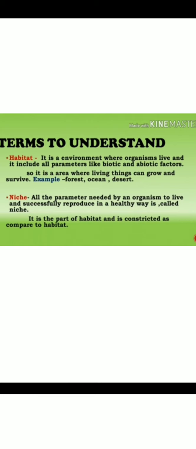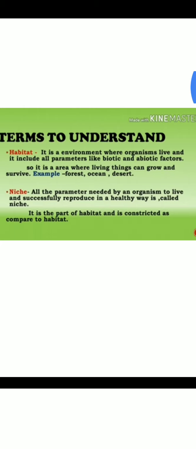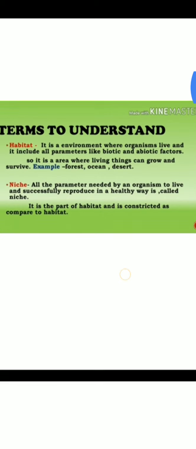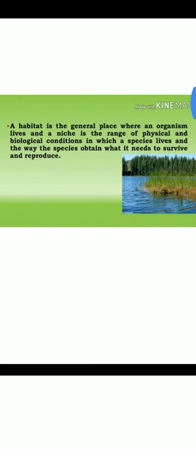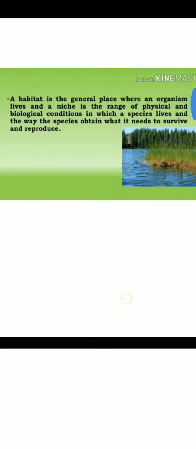But what is an ecological niche? Ecological niche is the position of the animal in its ecosystem, meaning its relation with its food and its enemy. For example, what is the need of the organism, is the organism a herbivore, carnivore or omnivore? The animal's status or position in the ecosystem is called its niche. So habitat is the address of the organism, and niche is the profession of the organism, what the organism actually does in the ecosystem.